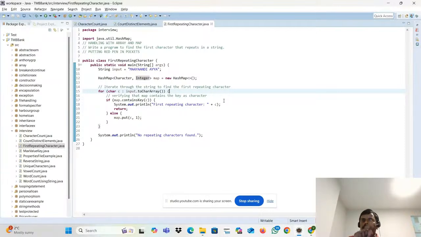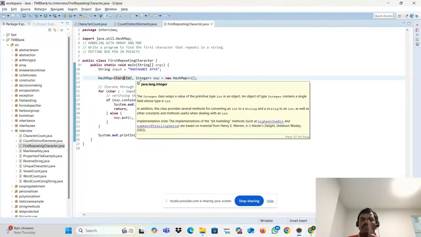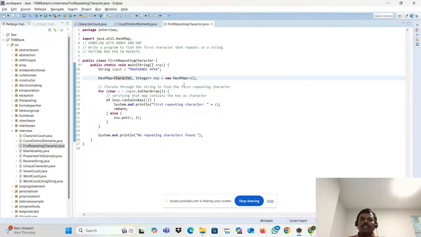How to do that? That's what we are going to do in the program. The input they are giving is Mayandi Ayya. What I'm doing is declaring one map. In the map generic, I have two types: one is character, another is integer. Character is the key and integer is the value. Now I am going to do looping. To do the looping, we need something, right?